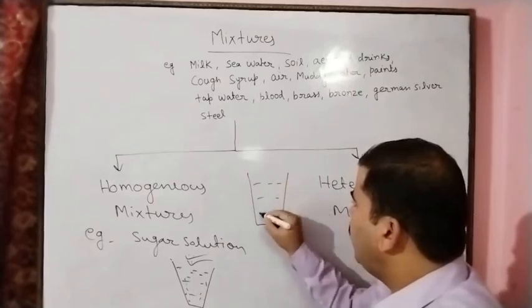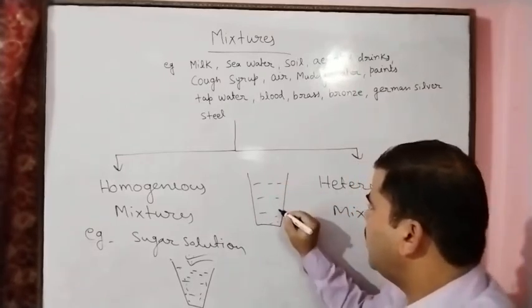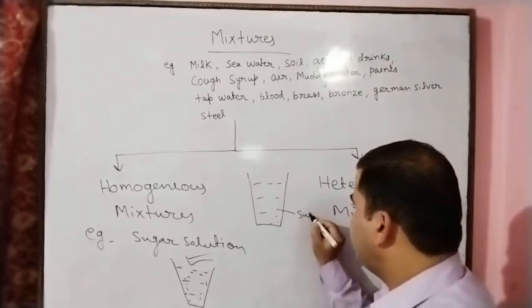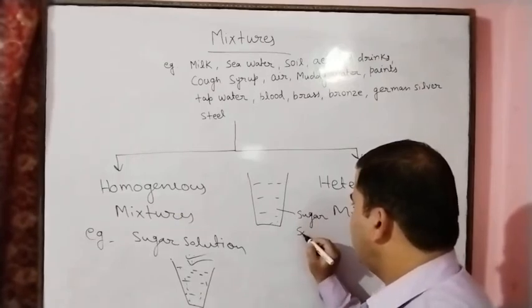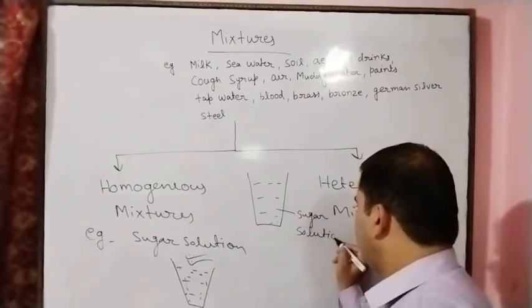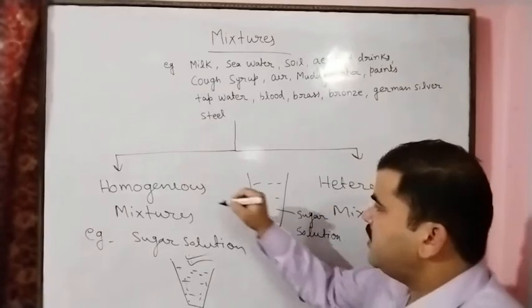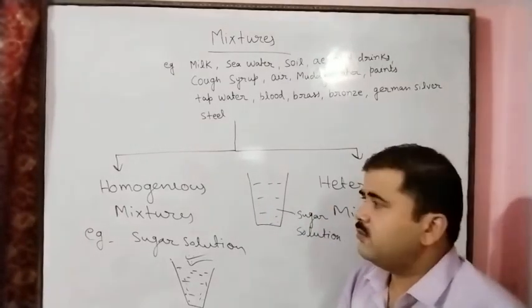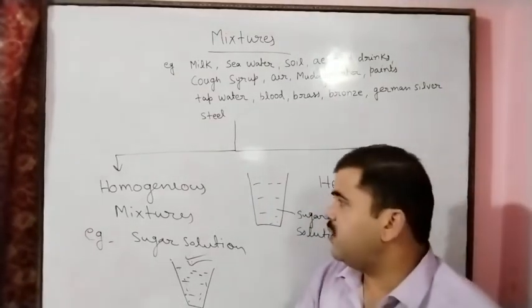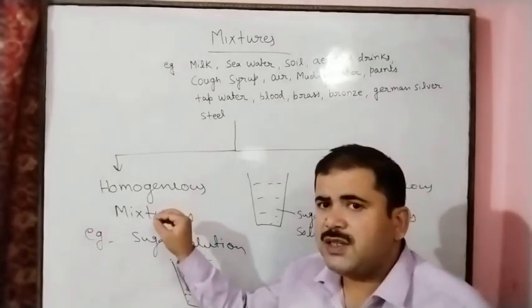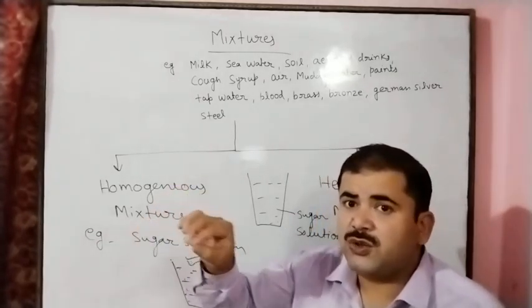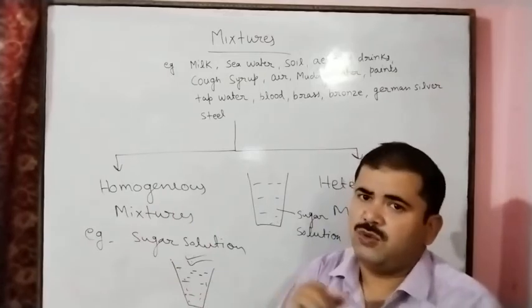So here I told homogeneous mixture. This is the sugar solution. Sugar solution is an example of a homogeneous mixture, which has uniform constituents and properties throughout.